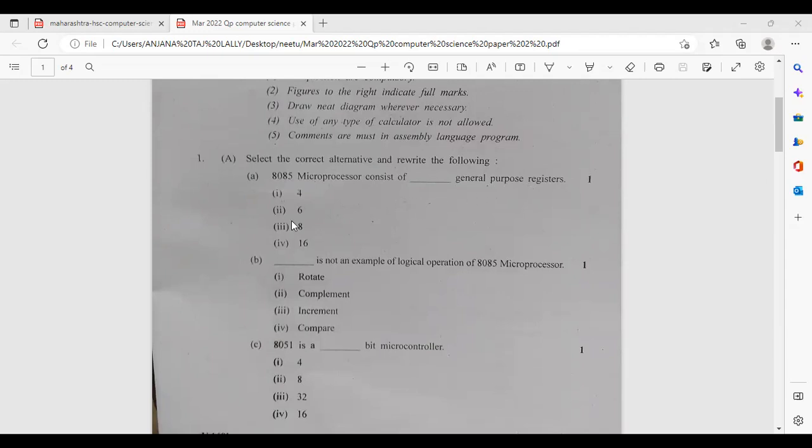You all know it is 6 general purpose, but this time in this paper most students wrote 8, because students look at the programming model, which also includes the accumulator and flag register. Mostly 90% of students wrote that 8085 has 8 general purpose registers, but it is not. It is 6: B, C, D, E, H, L. So this is the wrong option.